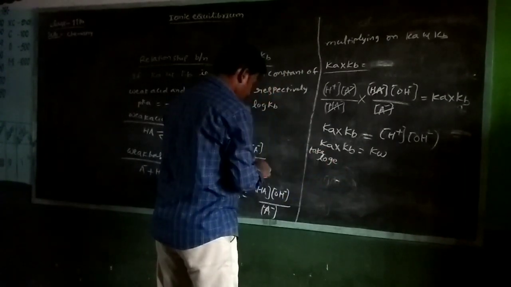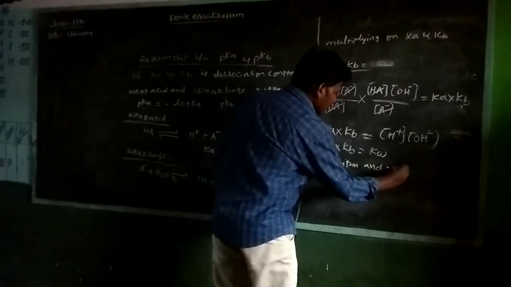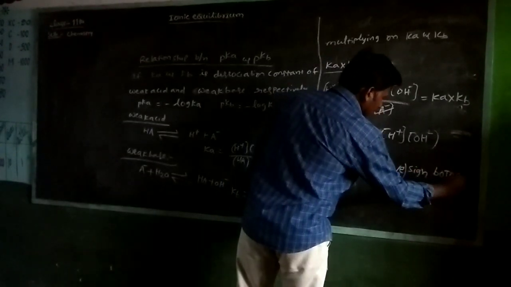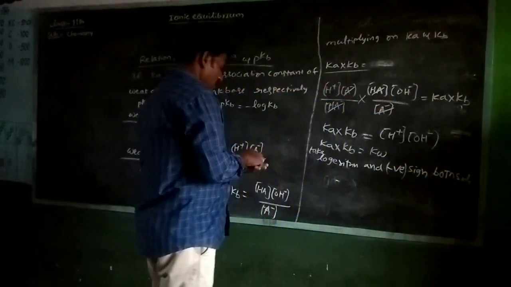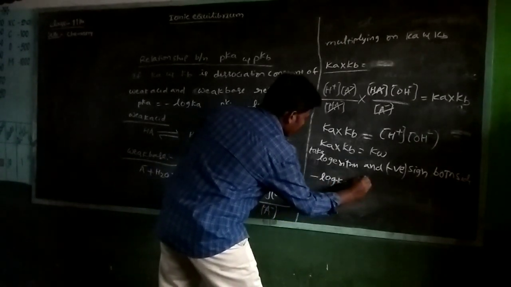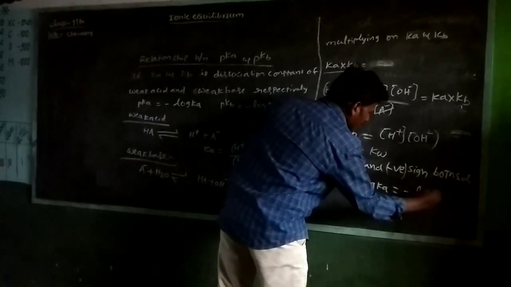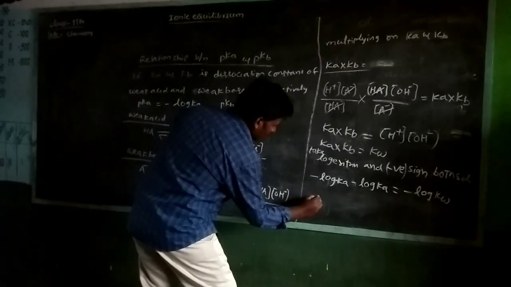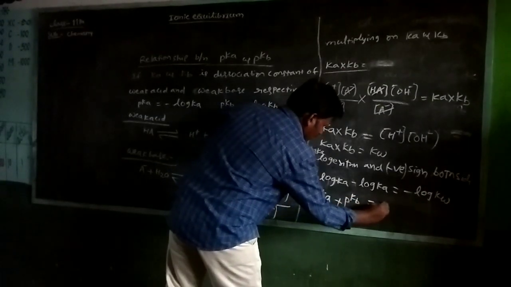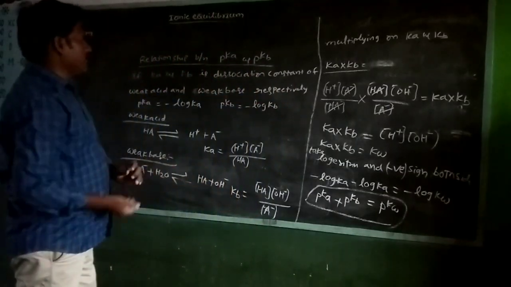Take logarithm and negative sign on both sides: minus log Ka minus log Kb is equal to minus log Kw. That is, the negative logarithm of Ka is pKa, so pKa plus pKb is equal to pKw. This is the relation between pKa and pKb.